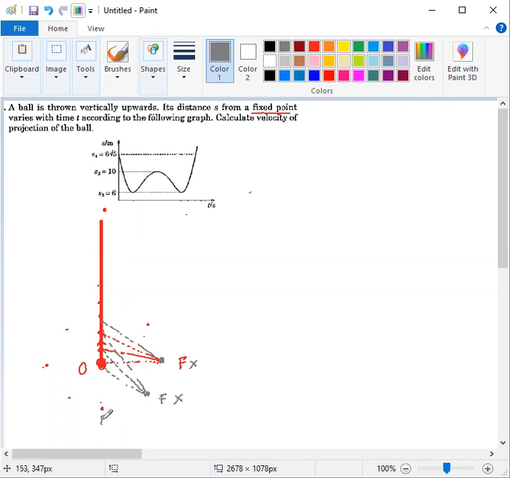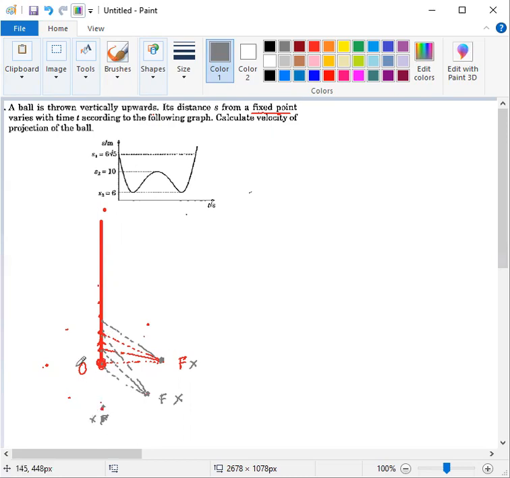Let this be our fixed point F. If the object is moving from this point, this is our point of observation, or the fixed point, and the object is moving along this red marked line, then if this is our starting point, after some time this is the next position of the particle, and this is the next position. According to our consideration, the distance is again gradually increasing. So this is also not possible.